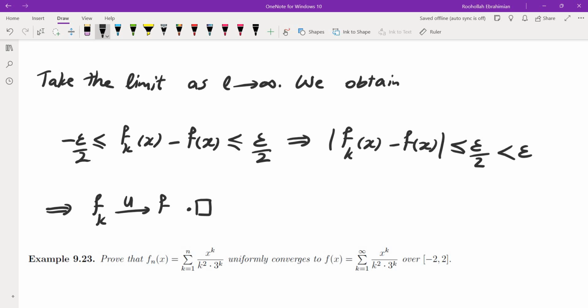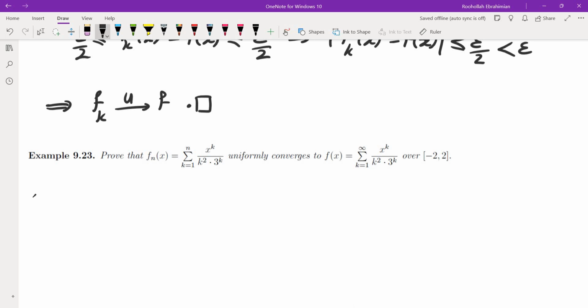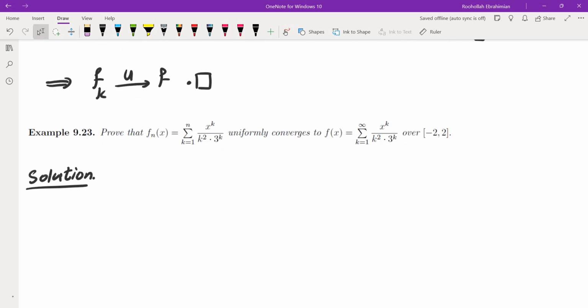Okay, so in order to show a sequence of functions is uniformly convergent, we need to show it is uniformly Cauchy. So let's look at one example. We looked at the sequence of functions Fn(x) from [−2, 2] to R.